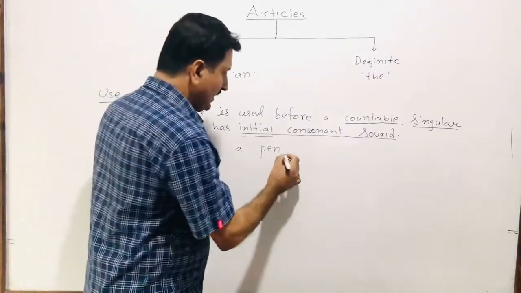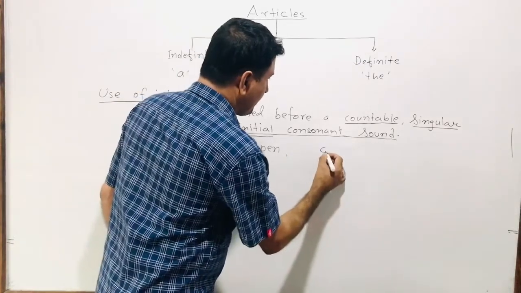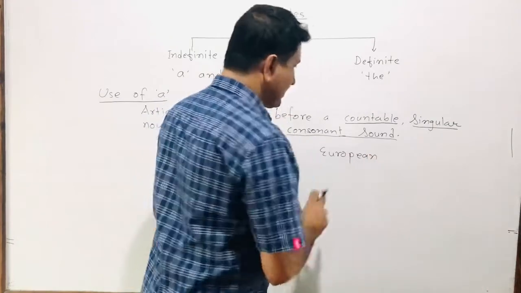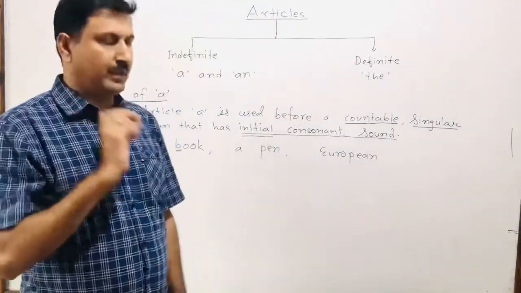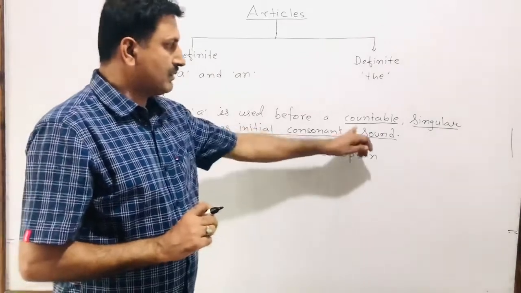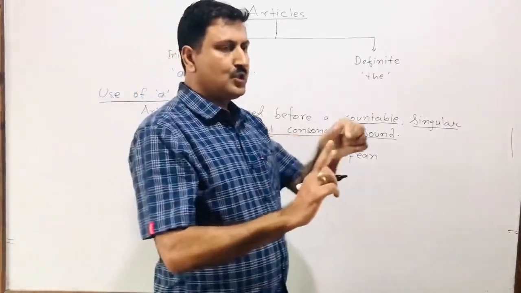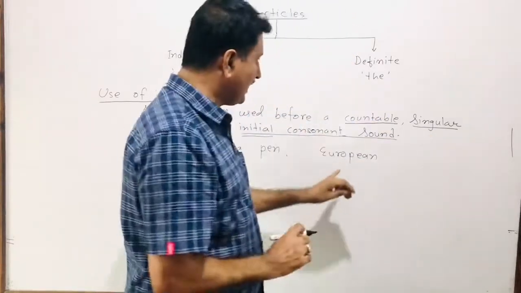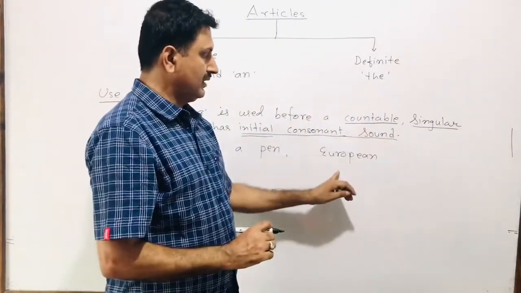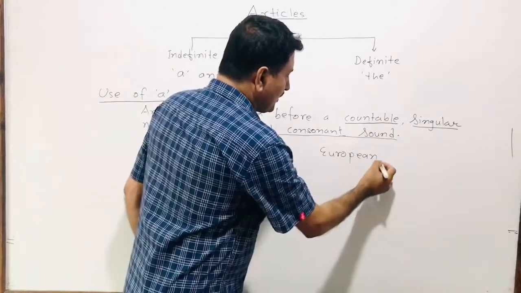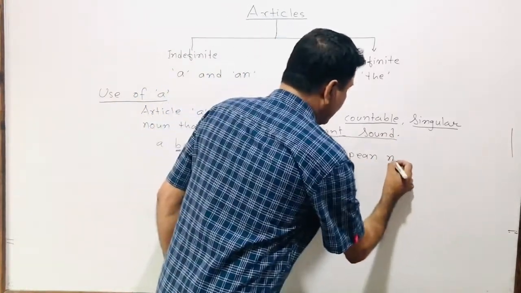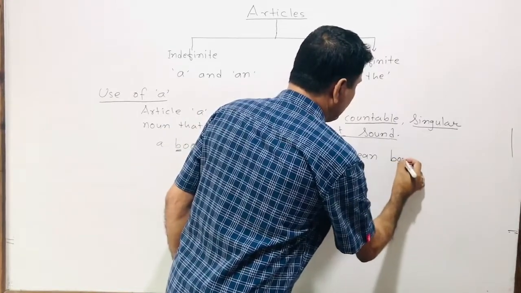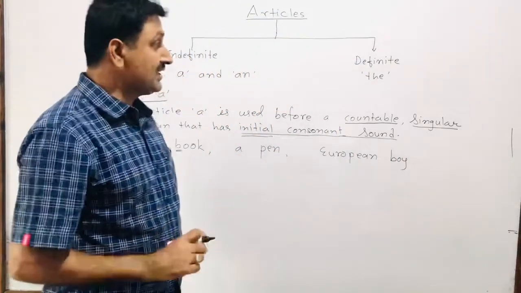Similarly, previously we also wrote European. We are talking about a person, European. So it is countable. One European person, two European persons, three European persons. This is how we can count. This is countable. And for European, let's write man, or we can write boy. This is how it will be easier.